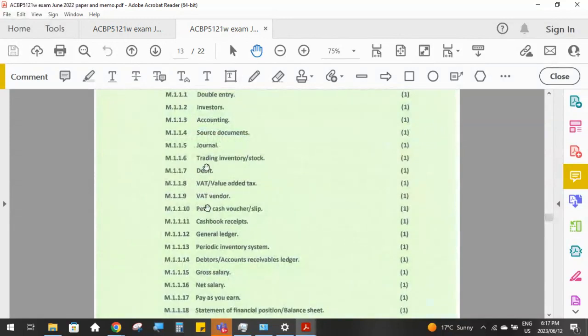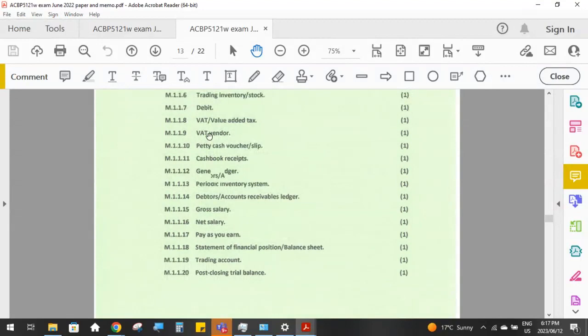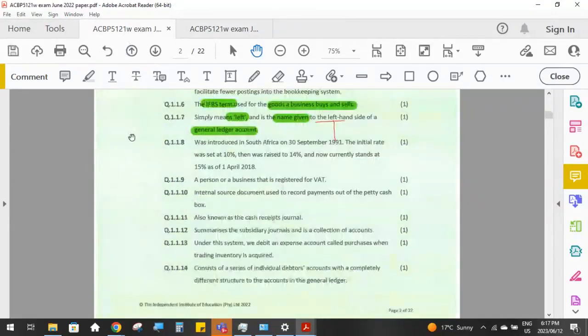And the left-hand side is debit. In your textbooks, it states that left only means debit. It doesn't mean anything else. It's just the name we give to the left-hand side of our general ledger T accounts.